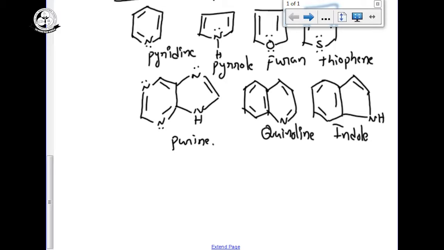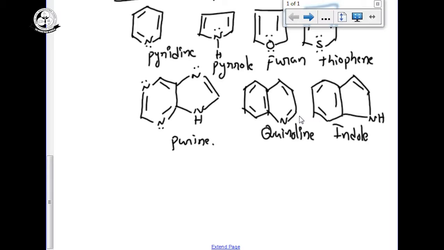So like this, these are the classifications of the benzene compounds. How we classify aromatic hydrocarbons: there are two types, homocyclic and heterocyclic. Homocyclic is again classified into two types, benzenoid and non-benzenoid compounds. But in 11th and 12th standard, we have to discuss only benzenoid compounds. Non-benzenoid compounds we are not discussing.